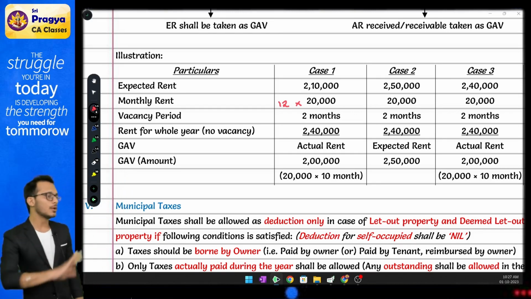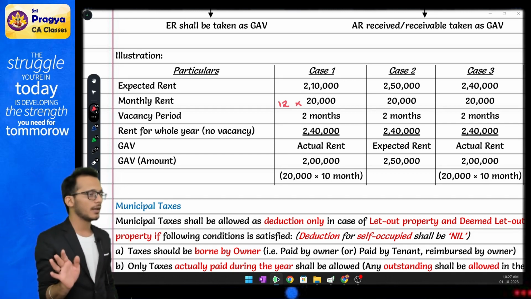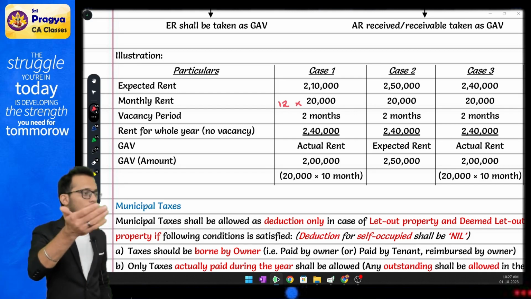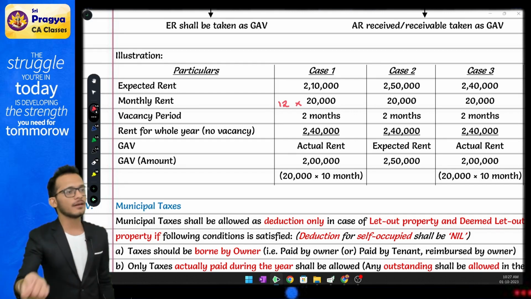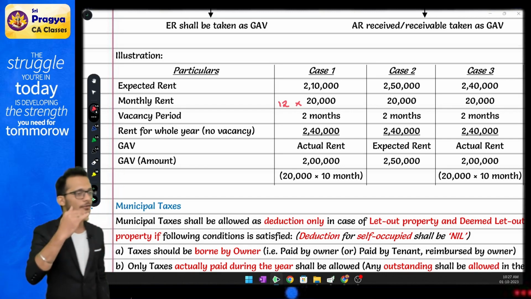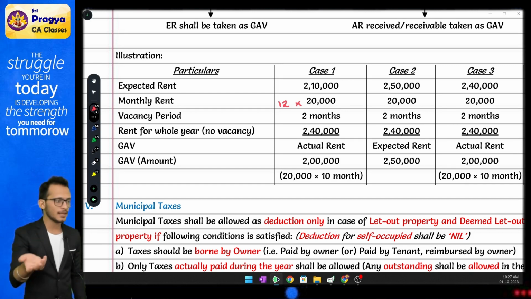In that year, I don't care whether you are owning the property or not owning the property. What you get is taxable. But please understand, since you claimed it as a deduction earlier, your 30% also fell earlier. So therefore, in the year in which you realize, that year you will get the 30%. That is why in my format, it is before NAV. If you add it in NAV, automatically the 30% will come.